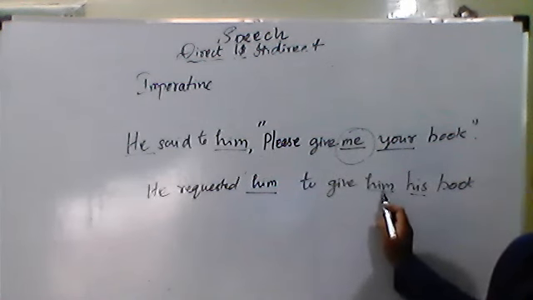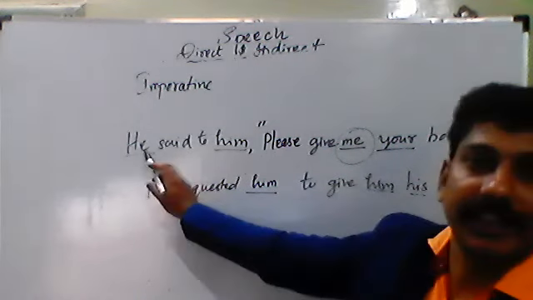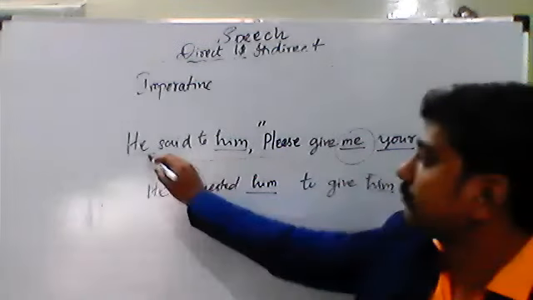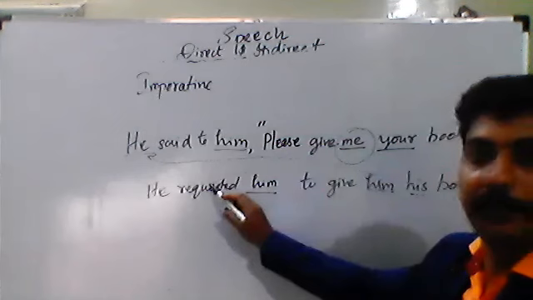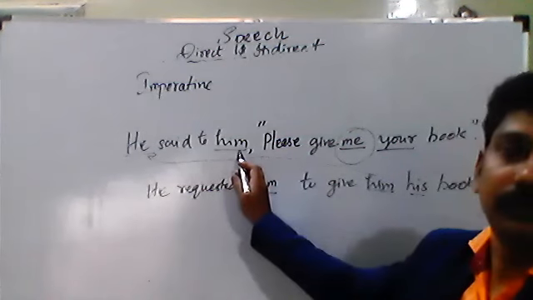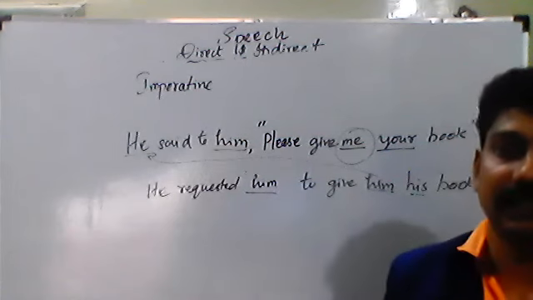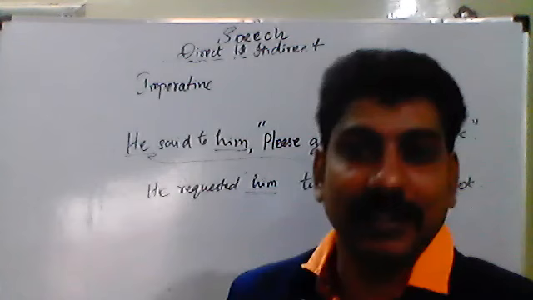Who is this him? This him is he. Is it clear? He said to him to give him his book. That is the answer.